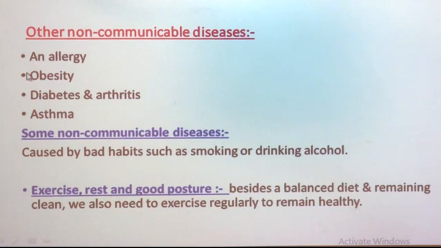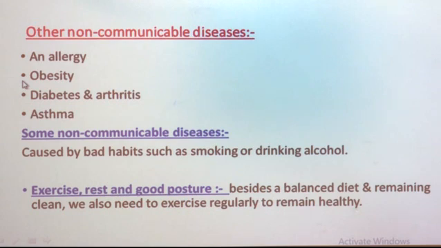Then another non-communicable disease is obesity. We know that we need fat in a very small amount, but sometimes we eat too much unhealthy and fatty food. Then what happens?